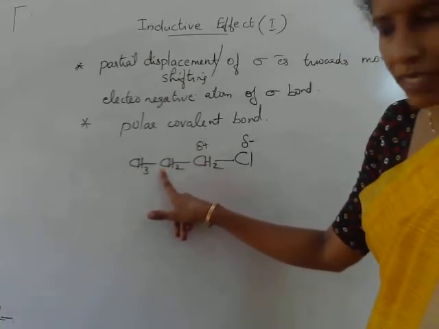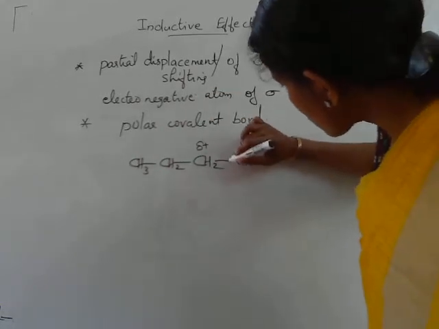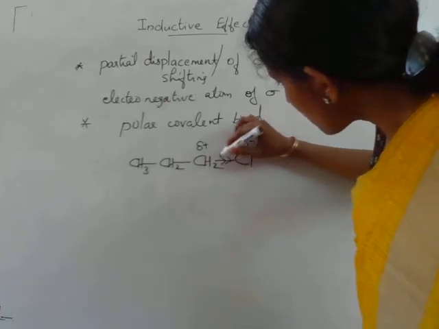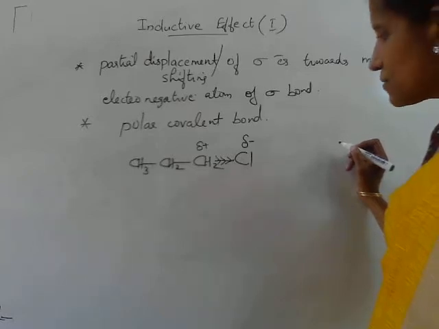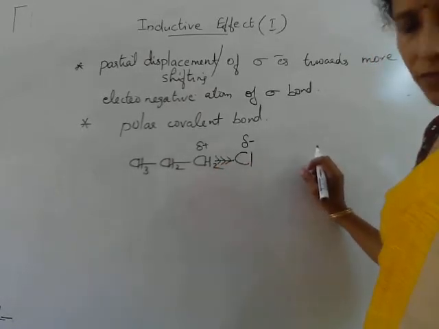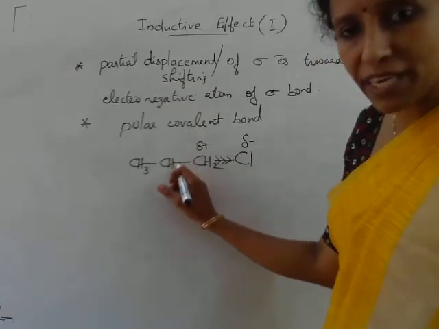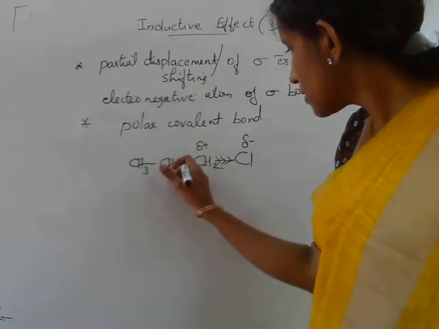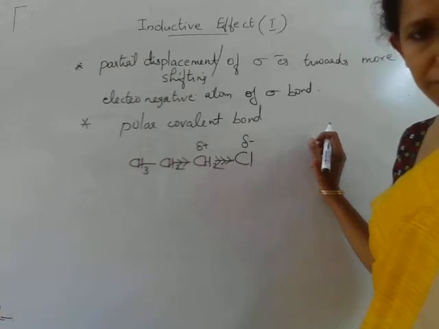That pulling of electrons is shown here, just like chlorine pulling the electron pair shared with the CH2 carbon, by putting arrows towards the chlorine atom in the middle of that sigma covalent polar bond. And this carbon atom, because it is positive, pulls the electron pair shared with the middle CH2 carbon atom, shown by drawing arrows in the bond itself.